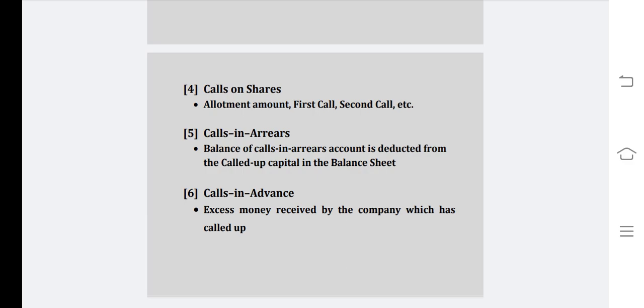So students, this is how the share capital is divided and represented in the balance sheet of the company, and the procedure followed for issue of shares. Hope you have got thorough knowledge on representing shares in the balance sheet of the company and the procedure for issue of shares. In upcoming sessions, we will be learning in practice what should be done and what the recording procedure is in the books of accounts of the company.